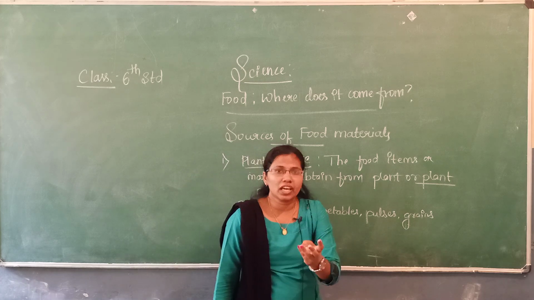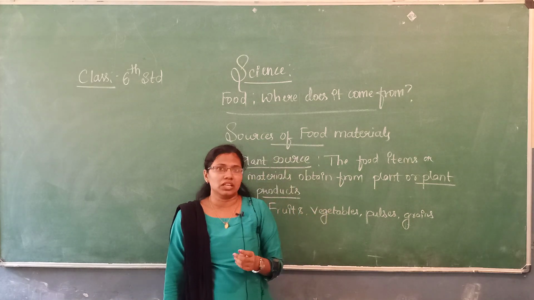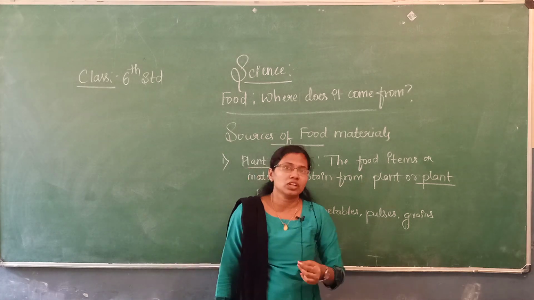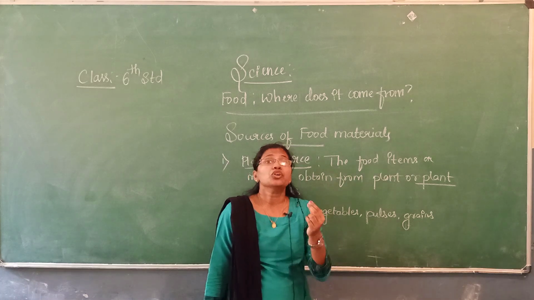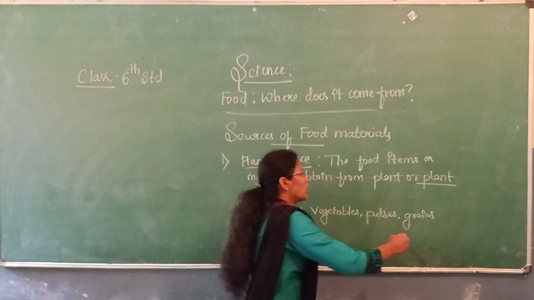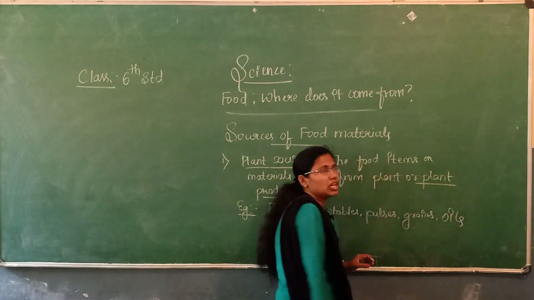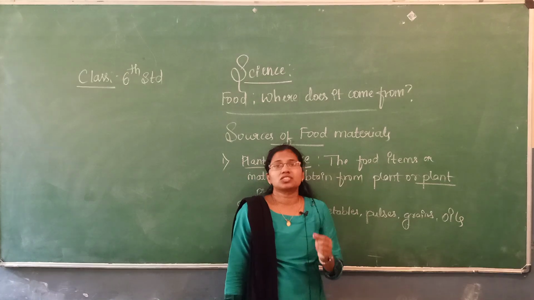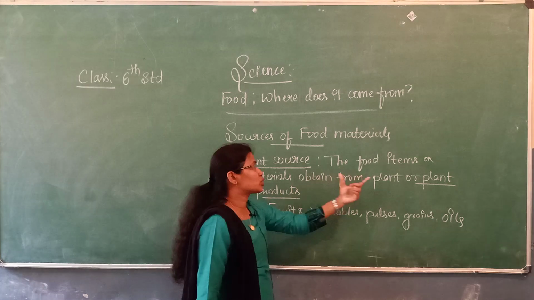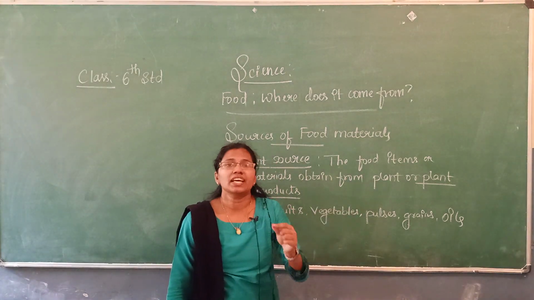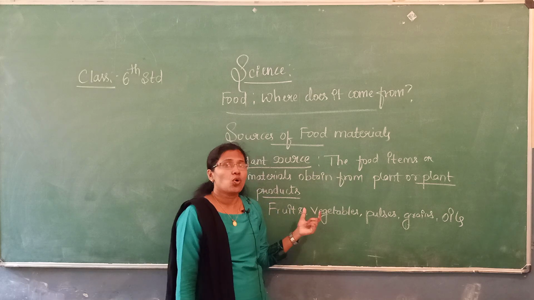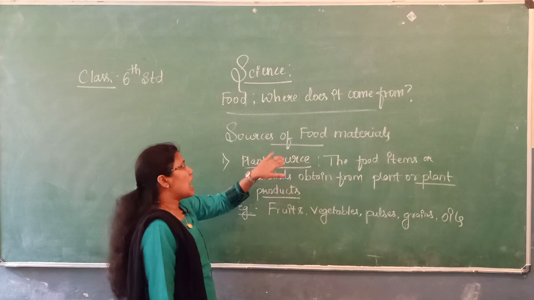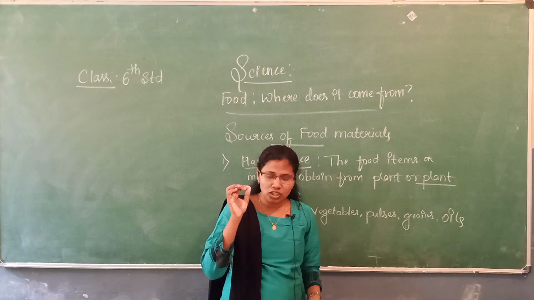The next example is coconut oil. Coconut oil is also extracted from the coconut. Then the groundnut oil is extracted from the groundnut seeds. So these oils, coconut oil, mustard oil, then the groundnut oil, all these oils we call plant products, because we won't get them directly from the plants. They are extracted from the plants. So these are the examples and the definition of plant sources.